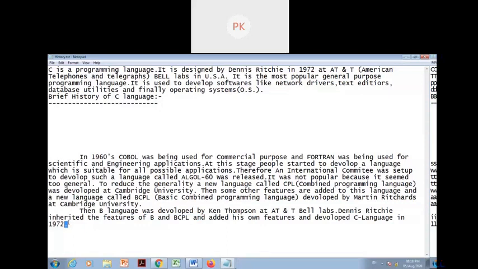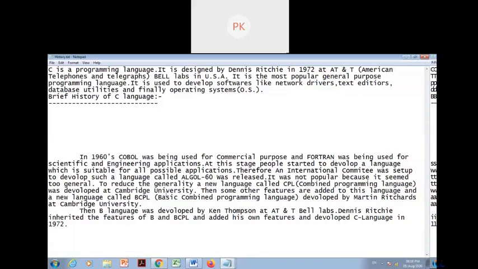So before C, there were some languages called ALGOL 60, CPL, BCPL, COBOL, Fortran, and QBasic. Some other languages are there which are not popular. For programming languages, we will start with only C, as it is that popular and that useful. So this is the history of C language.